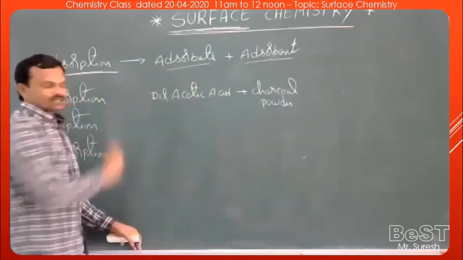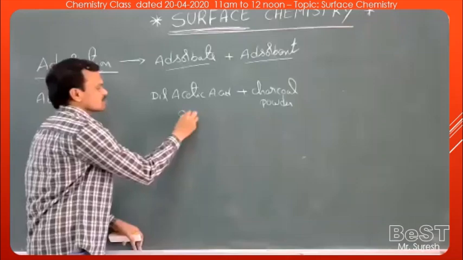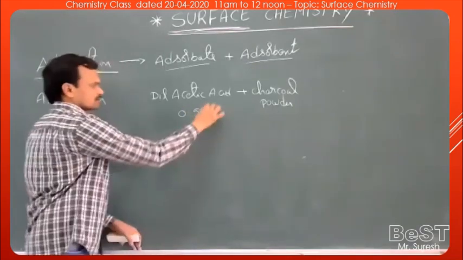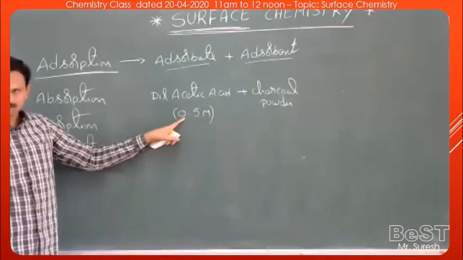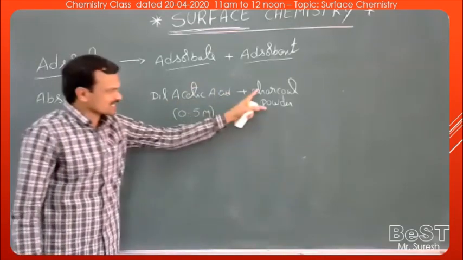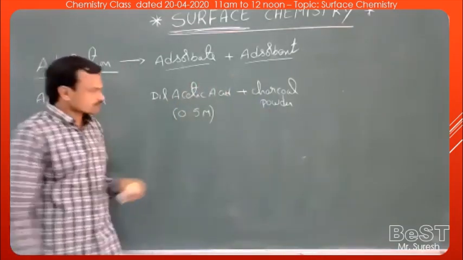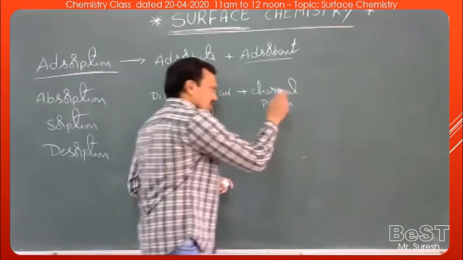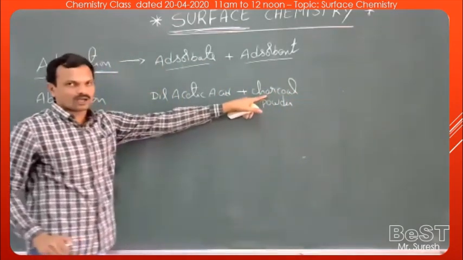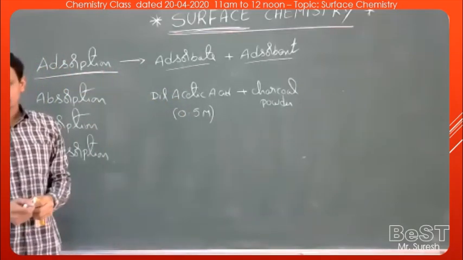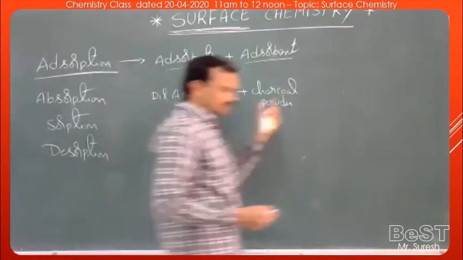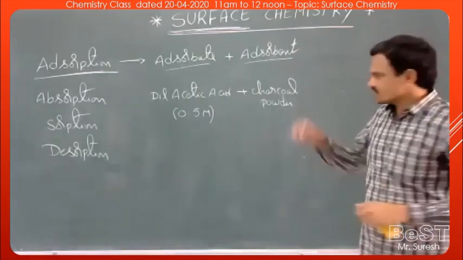Let the concentration of this acetic acid be 0.5 molar. I have taken 0.5 molar acetic acid, and to that I just added some amount of charcoal powder. After adding this charcoal powder, shake this mixture vigorously for 15 to 20 minutes. After the vigorous shaking of this solution, just filter the solution.